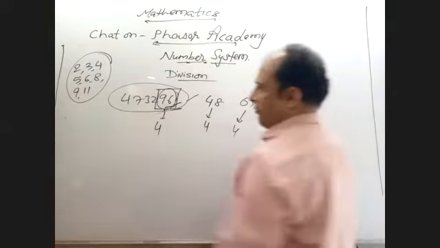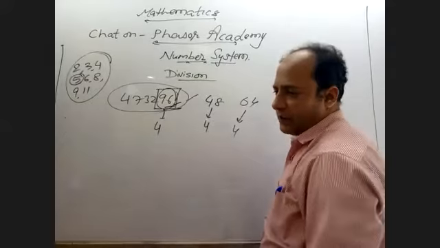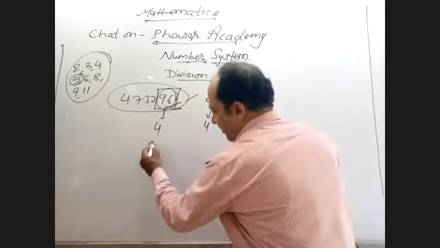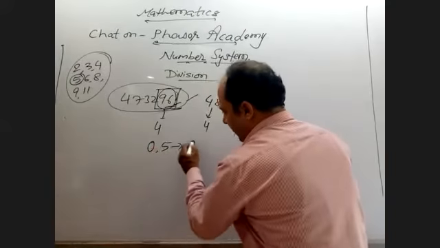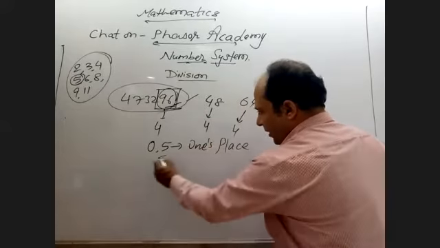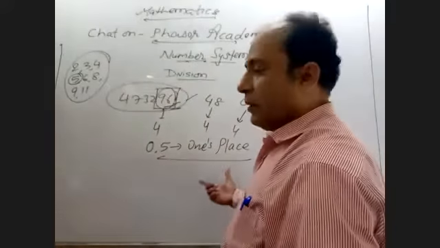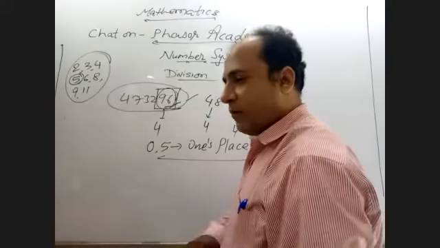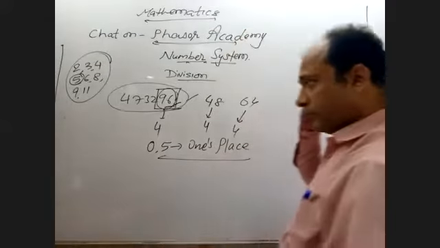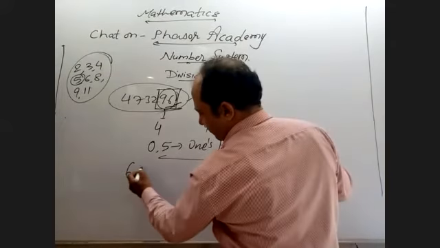Test of divisibility of 5. Test of divisibility of 5 is very easy. If 0 or 5 is at the ones place, then it is divisible by 5. Okay. Then test of divisibility of 6.